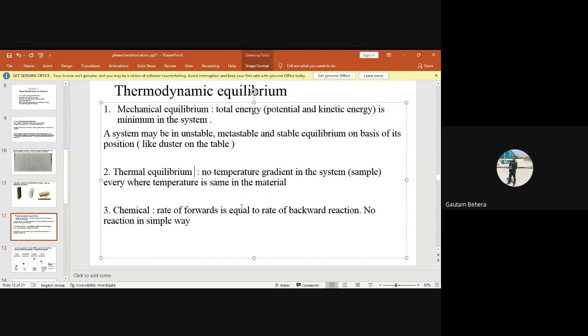So thermal equilibrium means there should not be any temperature gradient. That means with distance, from the surface to the center or from one end to the other end of the system, there should not be any variation in temperature. The temperature must be the same everywhere. So that is called thermal equilibrium. Is it okay now?